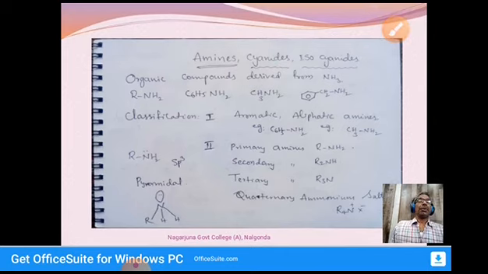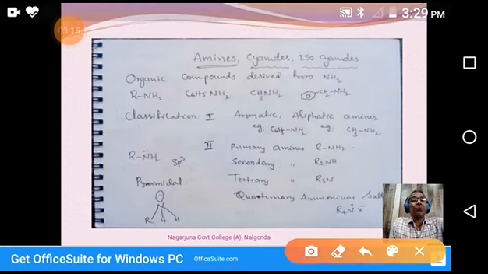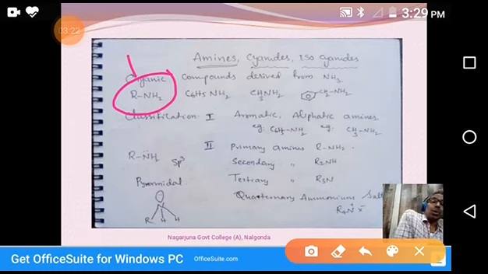Then, coming to the classification. Depending upon the nature of R in amines, RNH2, these are classified into two types.